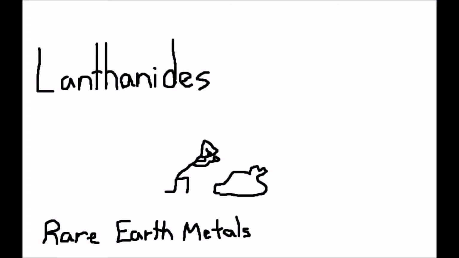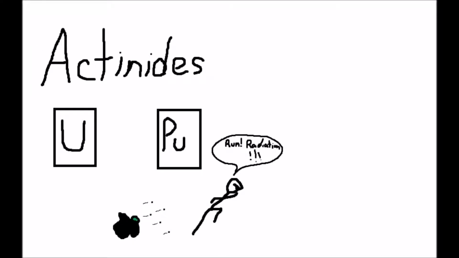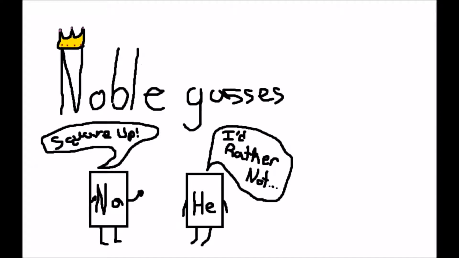Lanthanides are also known as rare earth metals, and when exposed to the air, they tarnish. Actinides are also identified as rare earth metals, and some actinides, like plutonium and uranium, are used for nuclear power production. And finally, we have the noble gases, a set of elements whose outer shells of electrons are totally full and have no reason to react with any other element.